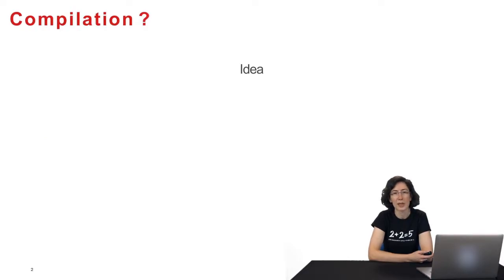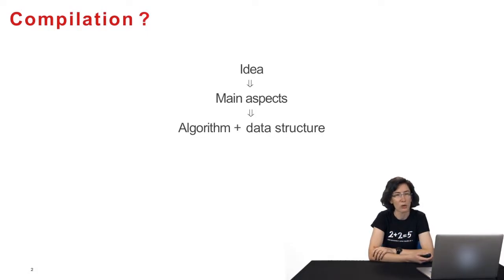What is compilation? For writing a program, first, there's an idea. What do you want to calculate? What do you want to do? Then, think about the main aspects, like creating sequences, just like we saw in the algorithmic section. Then we choose the algorithm, we find it, and we decide on the data structure. After that, the program will be written in a language of your choosing. We'll talk about that in the next section.